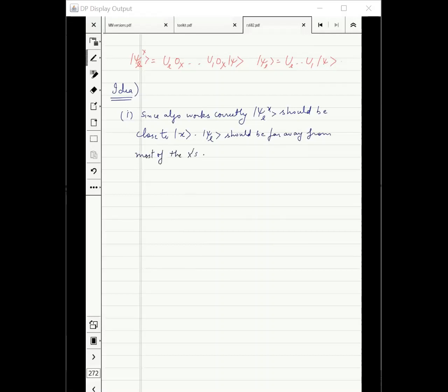In other words, psi Lx and psi L should be far away for most of the x's. Is the first idea intuitively okay? We will prove these mathematically.